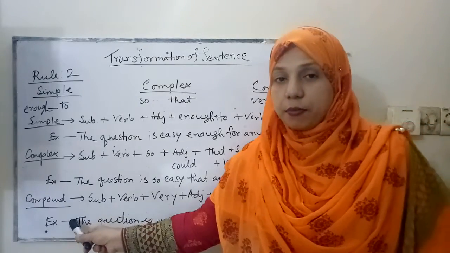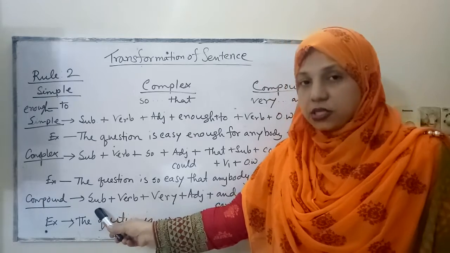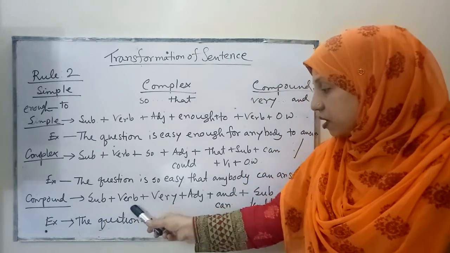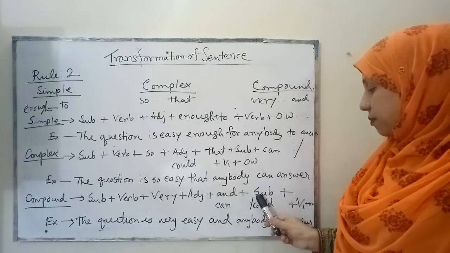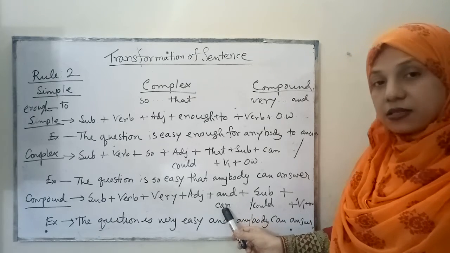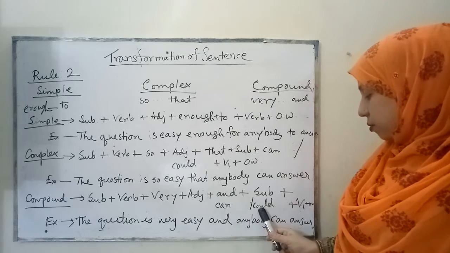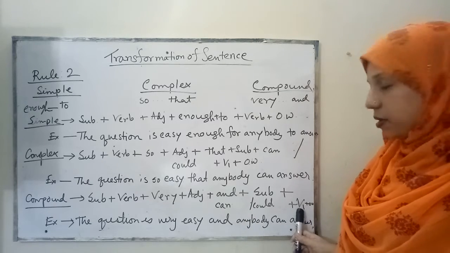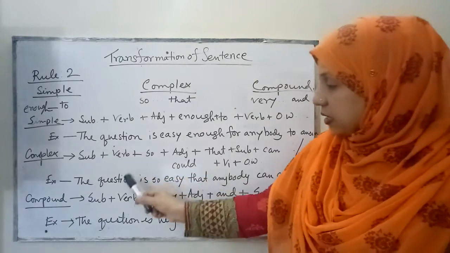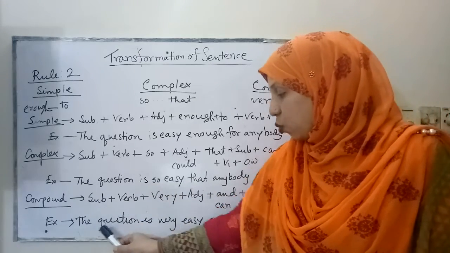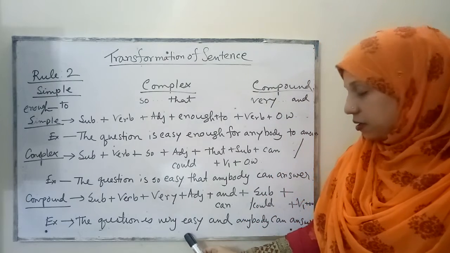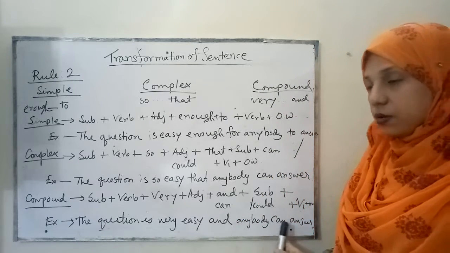And how to make it compound? The structure will be subject plus verb plus very plus adjective plus and plus subject and again plus can or could plus V1 form of the verb plus other words. And the compound sentence will be the question is very easy and anybody could answer.